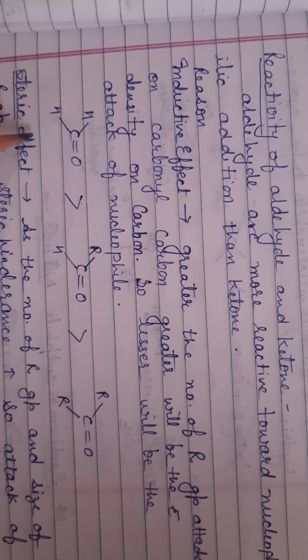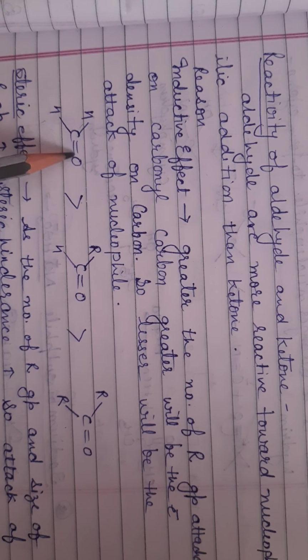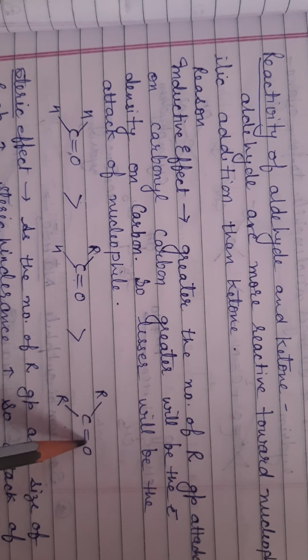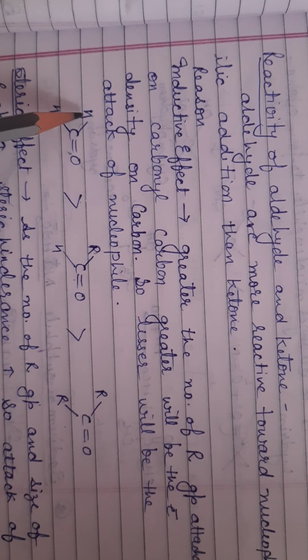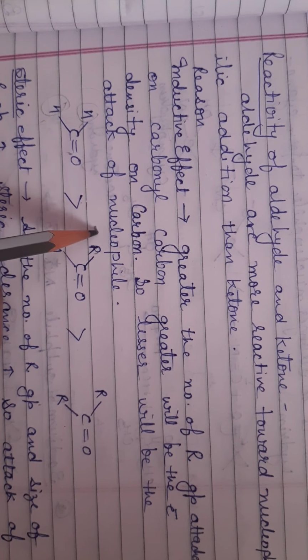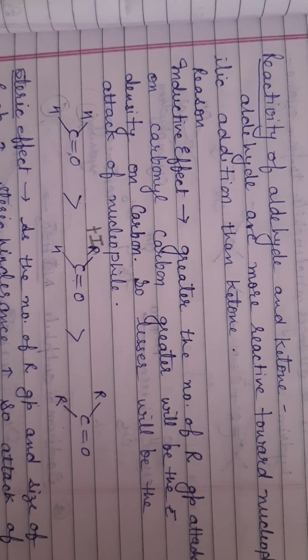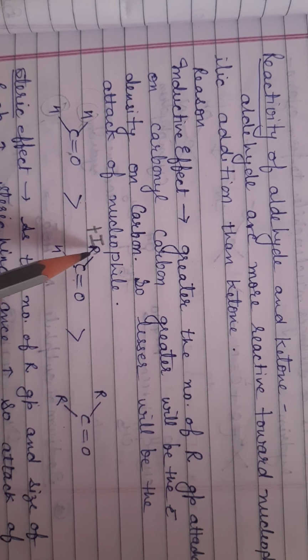See here, this is your formaldehyde, this is your aldehyde other than formaldehyde, this is your ketone. So here there is no R group which shows inductive effect. Here is one R group which has plus I effect, electron donating inductive effect.